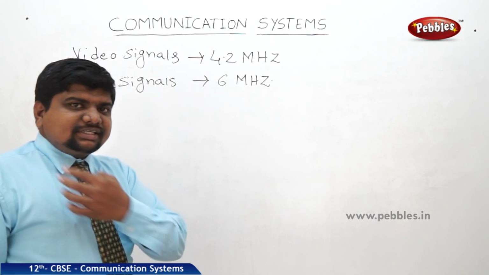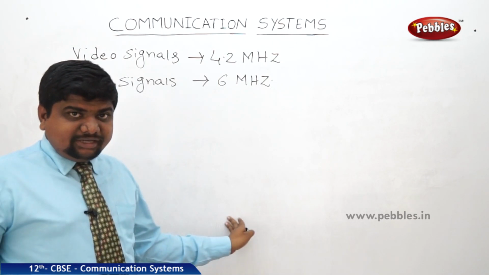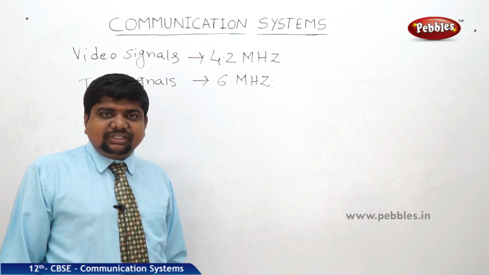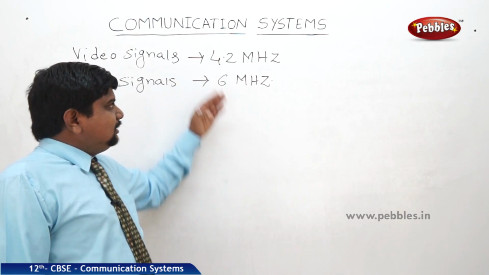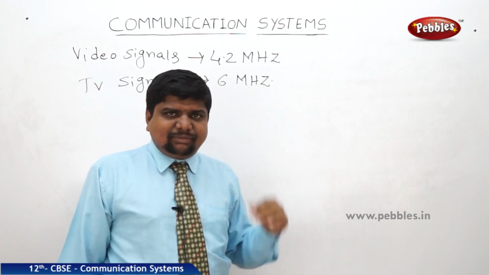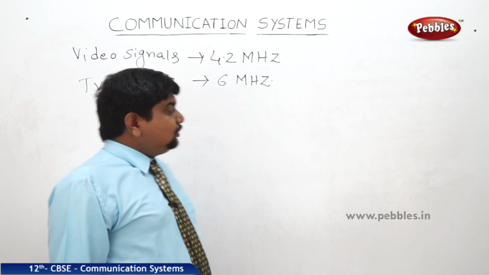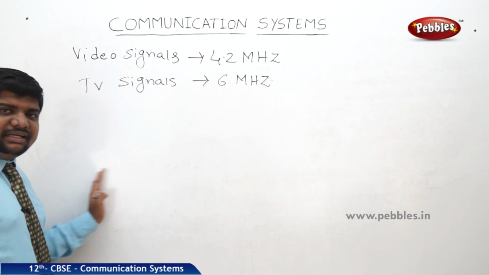So initially we discussed sound waves, which are 20 kilohertz, and the speech audible range, which is 300 Hz to 3100 Hz. This is the bandwidth range for all different types of signals, maybe video, audio, data, whatever it may be. So what is the nature to understand these things?